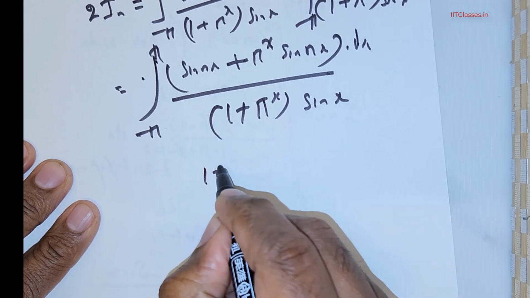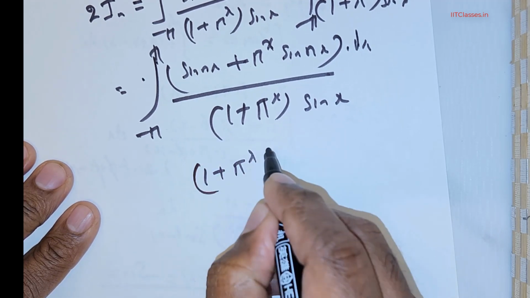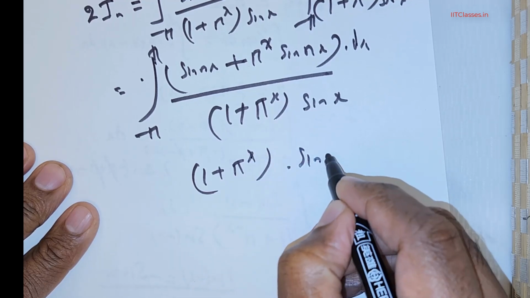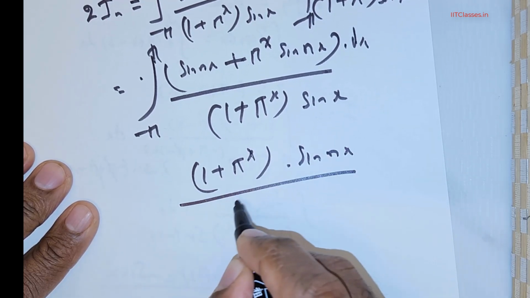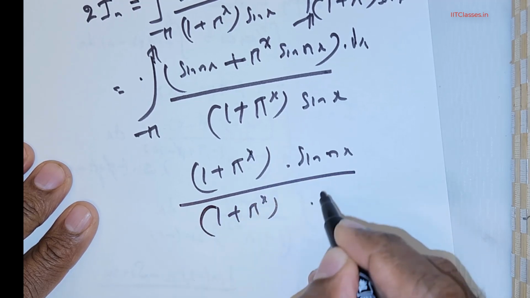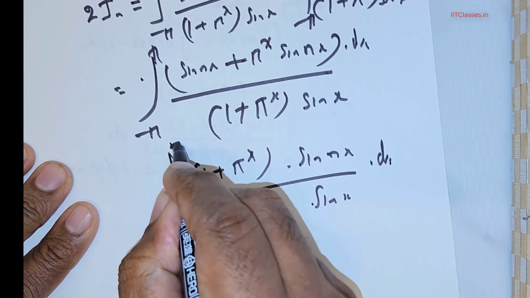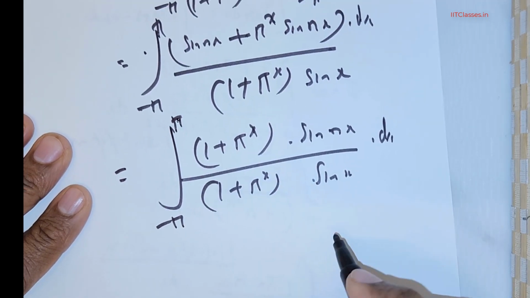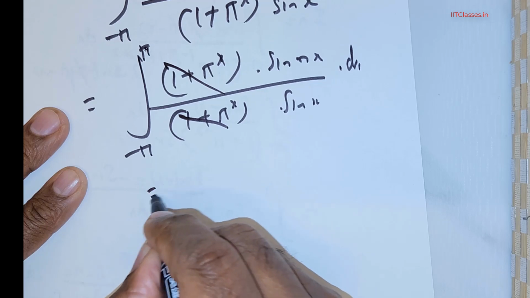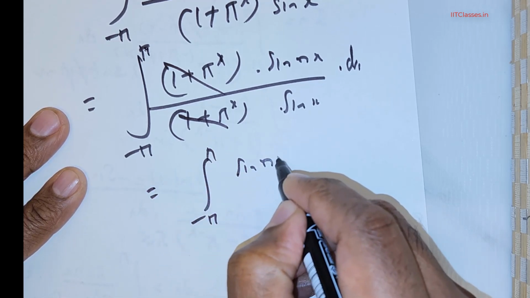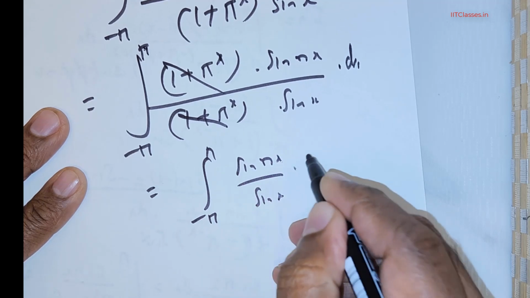Now I can take sin(nx) out, giving (1 + pi^x) times sin(nx) over (1 + pi^x) times sine x dx. These two cancel, giving me the integral from negative pi to pi of sin(nx) divided by sine x dx.